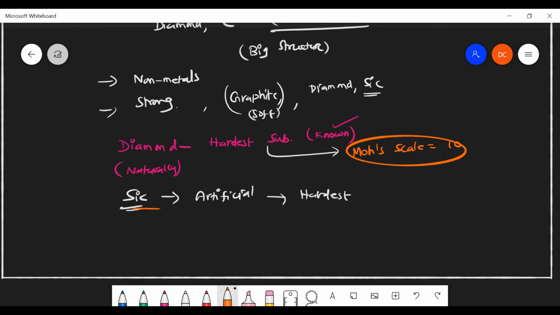But for artificially made silicon carbide, the Mohs value is 9.5. These are called abrasives. It is the hardest substance among synthetic materials. Among artificially made materials, the hardest substance is silicon carbide.